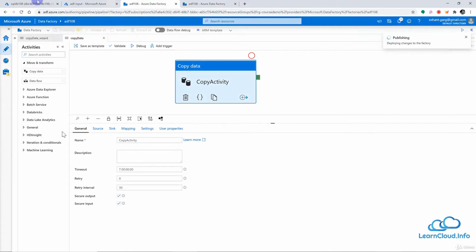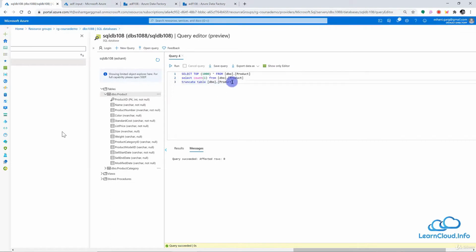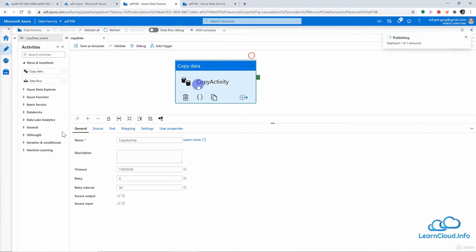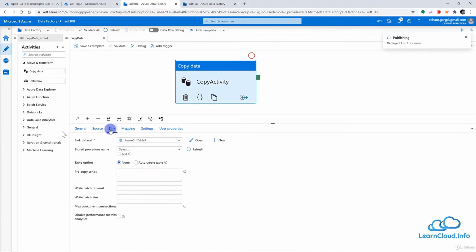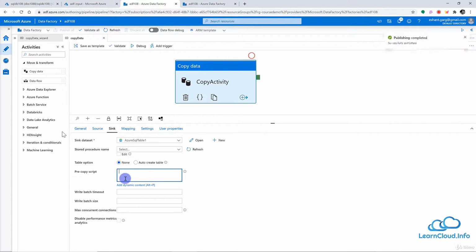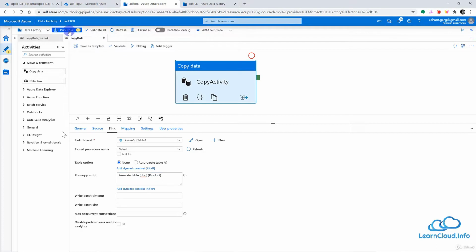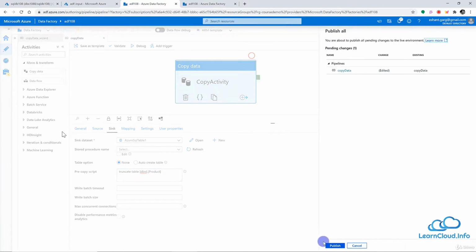Also, if you remember, last time we had this error that we forgot to truncate our table. So we can truncate our destination table once again. Or let's do one thing, let's copy this truncate table query, and here in the sink section, if you remember, we have this option to run the pre-copy script. If you want to run any script at the destination, we can run that truncate table dbo.product. And let me publish these changes once again.